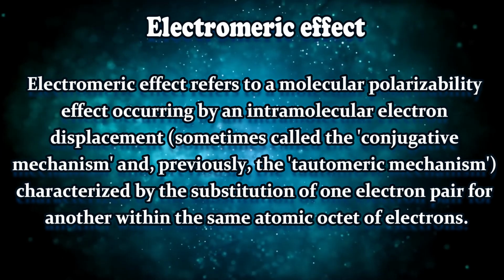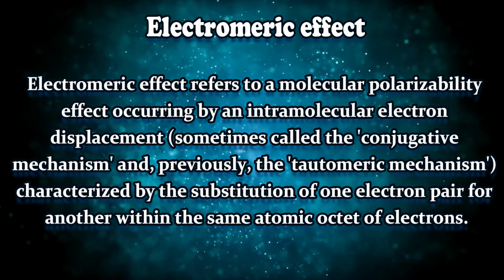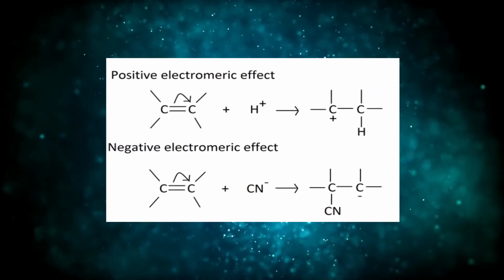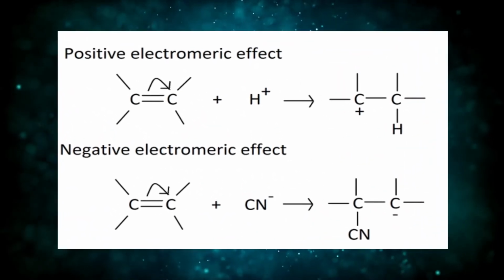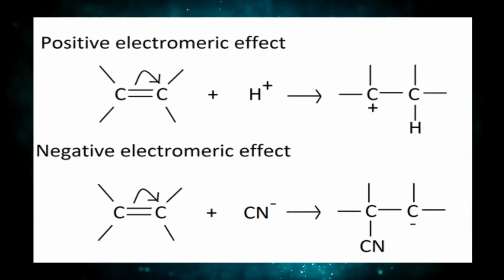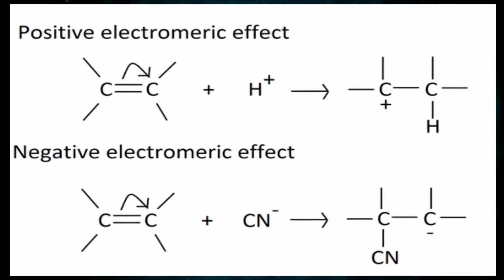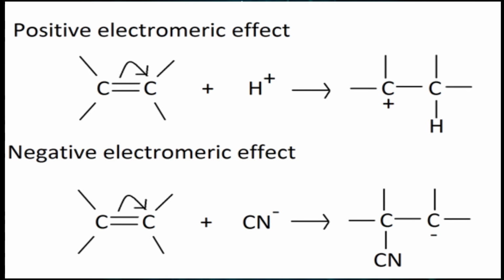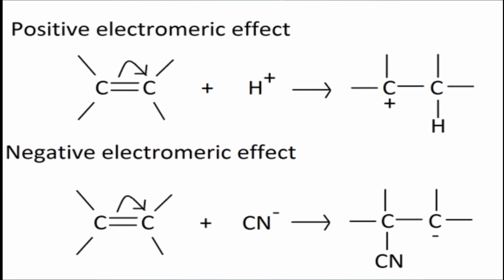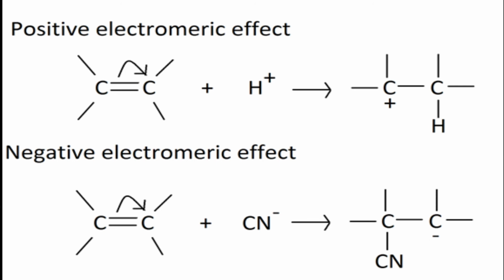Okay, in absence of attacking reagent, this particular effect will not exist, but in presence of attacking reagent, this effect will exist. Now as you can see here, the bond is being broken in such a way that the attacking reagent is added. In the positive electromeric effect, positive charge will be generated as predicted before, and in the negative electromeric effect, the negative charge will be generated, right? So this was all about positive and negative electromeric effect, and this was all about the electronic effects, that is inductive effect, resonance, hyperconjugation, and electromeric effect.